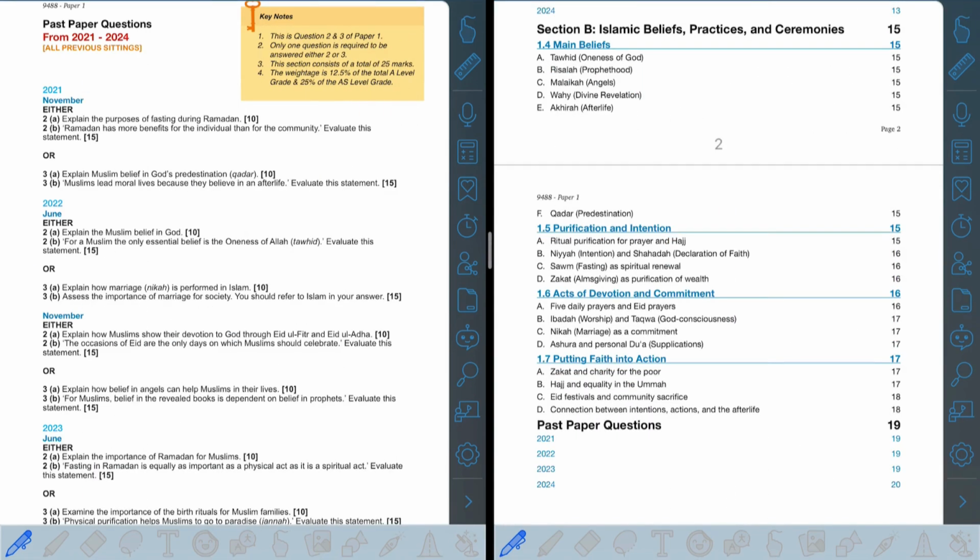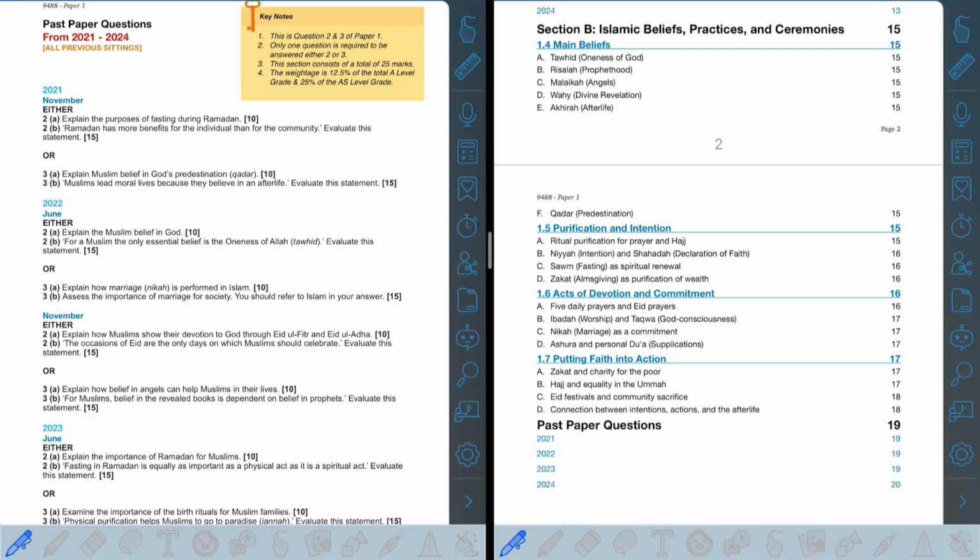Okay, so now we're looking at question 2 and 3 of paper 1. Only one question is required to be answered here. You can choose between answering either question 2 or question 3, and there are 2 parts to each question. The first one is a 10 marker and the second one is a 15 marker. You probably would have watched question 1 of paper 1, and there was a very obvious pattern to it, but that doesn't actually repeat in section B.